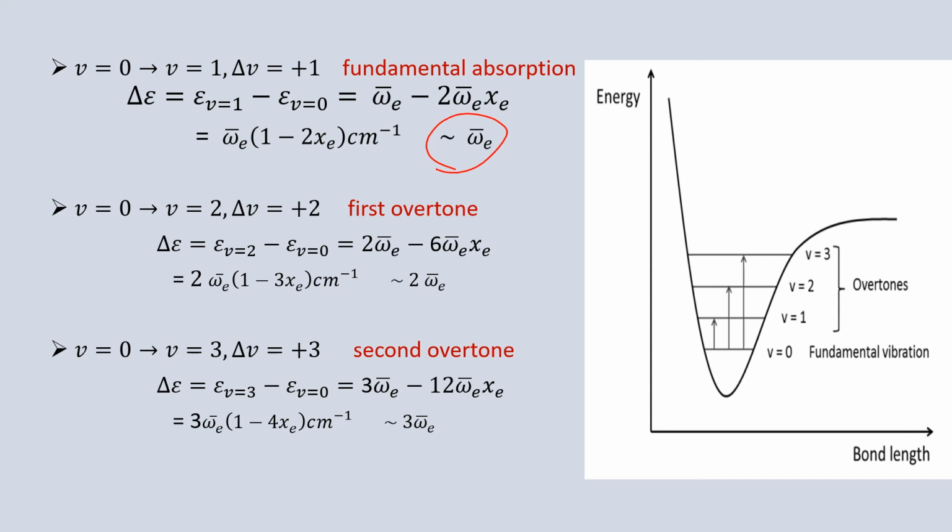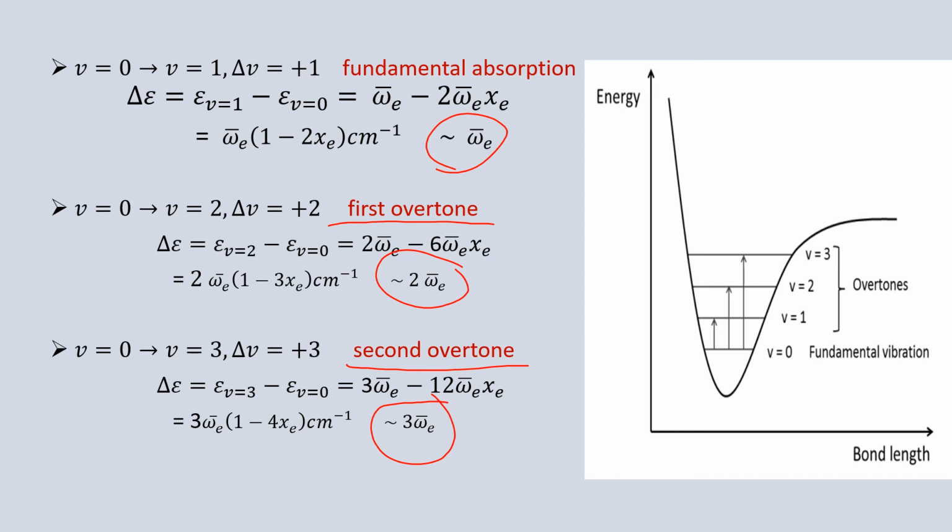The transition v equals 0 to v equals 2, that is delta v equals plus 2, gives the line called the first overtone, and it will be seen at 2 omega bar e. And the transition v equals 0 to v equals 3, when delta v equals plus 3, gives the spectral line called the second overtone, at 3 omega bar e.